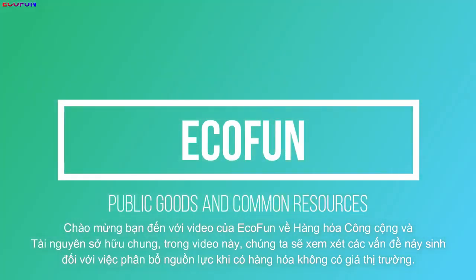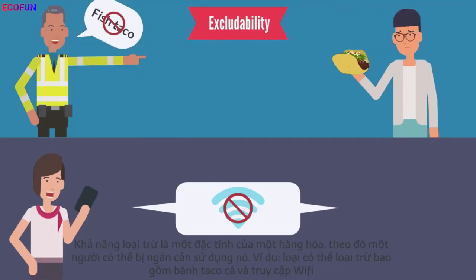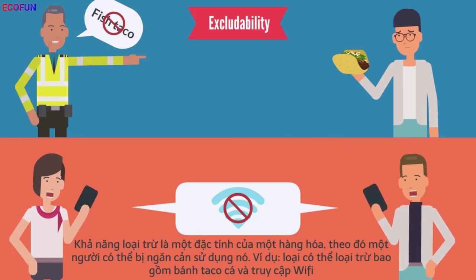In this video, we will examine the problems that arise for the allocation of resources when there are goods without market prices. When it comes to the various goods in the economy, it is useful to group them according to two characteristics: excludability and rivalry in consumption. Excludability is a property of a good whereby a person can be prevented from using it.